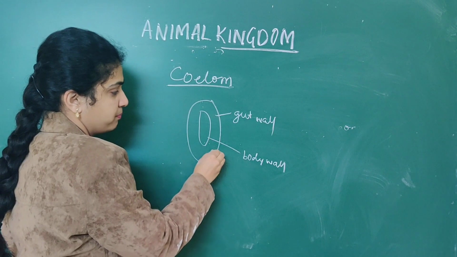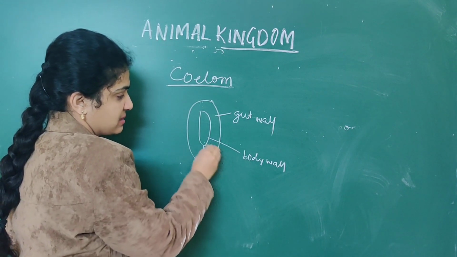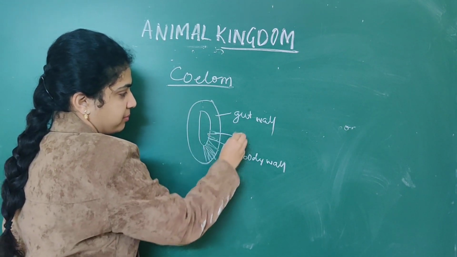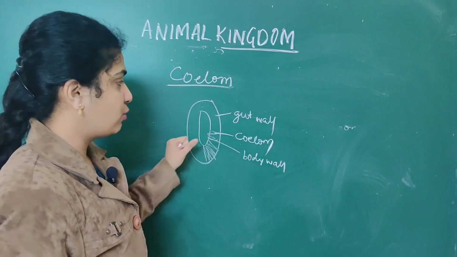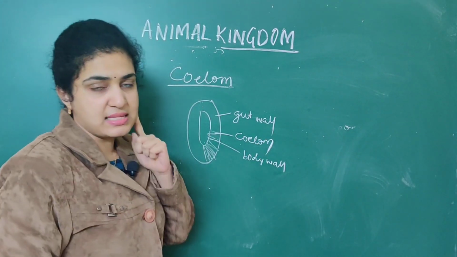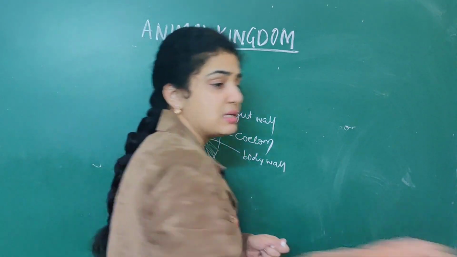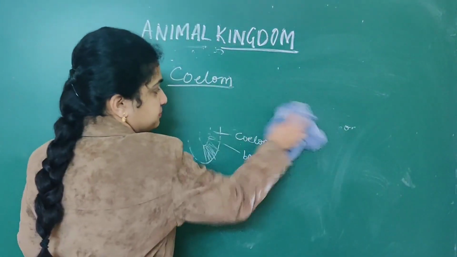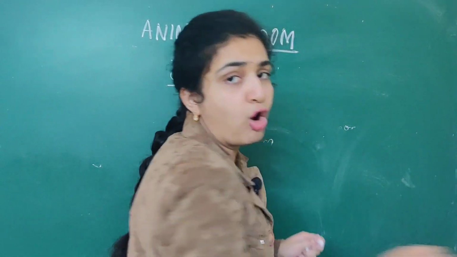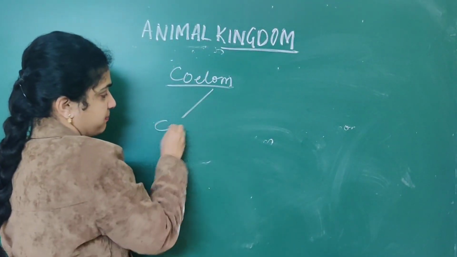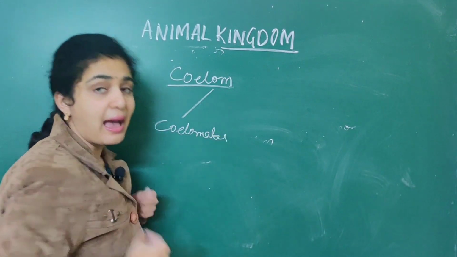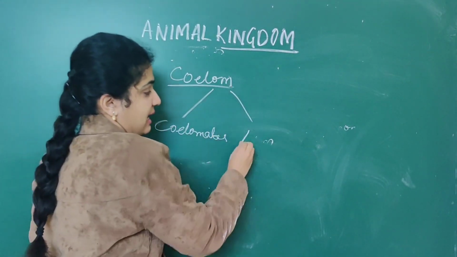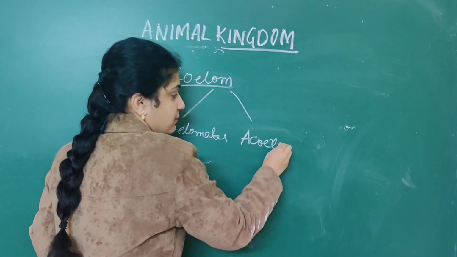Between these two, the coelom is present. If the coelom is present, they are called coelomates. If the coelom is absent, they are called acoelomates.